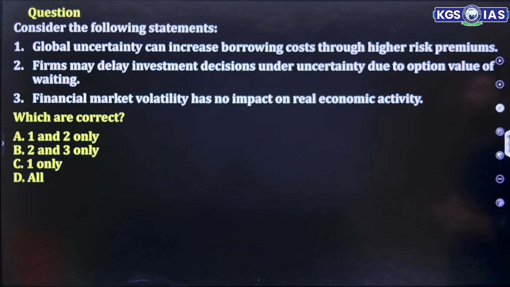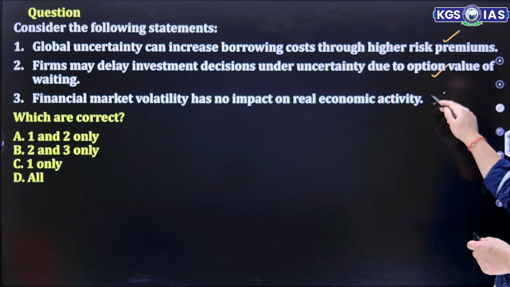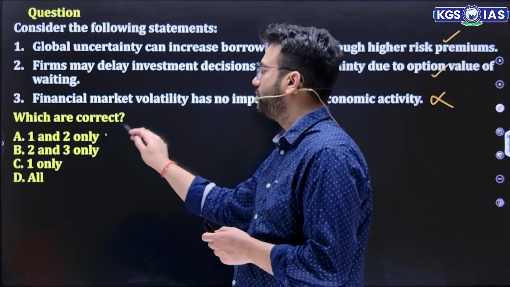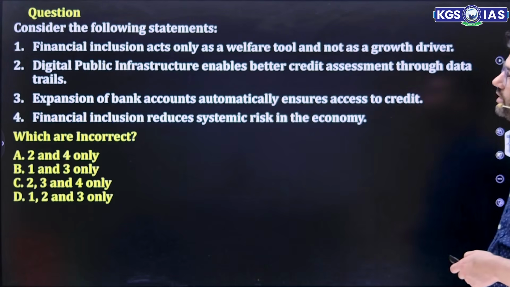Next, consider the following statements. Global uncertainty can increase borrowing costs through higher risk premium. True. Firms may delay investment decisions under uncertainty due to the option value of waiting. True. Financial market volatility has no impact on real economic activity. It is impacting, that's why they are delaying it. So this is wrong. The right answer is A, 1 and 2 only. 1 and 2 are the correct ones.